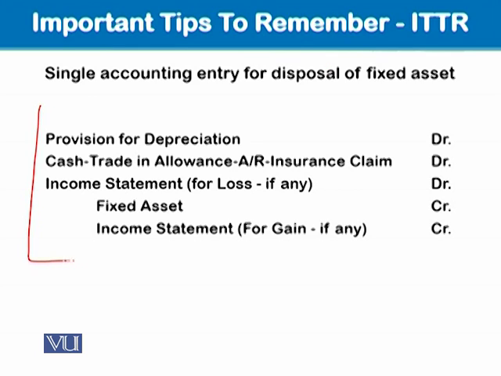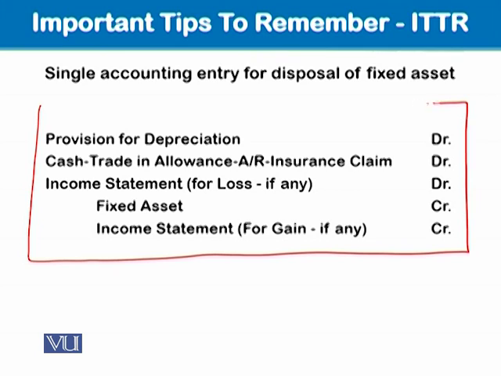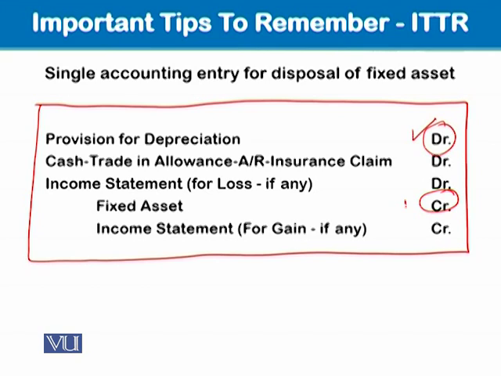As a matter of fact, this is what we have already done in the earlier modules. Here I'm just giving you a tip that with this accounting entry, our provision for depreciation account will get nil. Our asset account will also get nil. Okay?